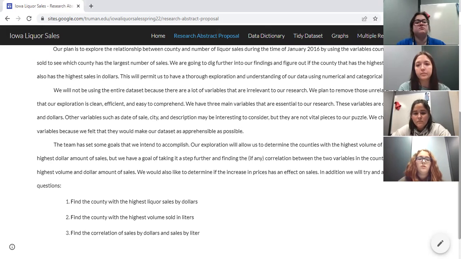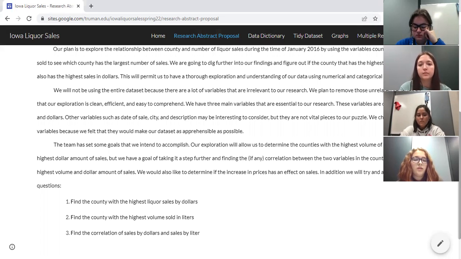Our team set some goals that we intended to accomplish, and our exploration allowed us to determine the counties with the highest volume of sales and highest dollar of sales. We also had a goal of taking it a step further and finding, if any, correlation between the two variables in the counties with the highest volume and highest dollar amount of sales. We also wanted to determine if the increase in prices had an effect on sales and try to answer the questions that are as follows. Find the county with the highest liquor sales by dollars, find the county with the highest volume sold in liters, and find the correlation of sales by dollars and sales by liter.